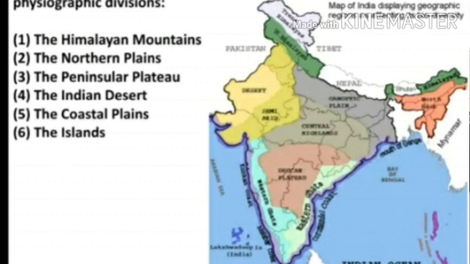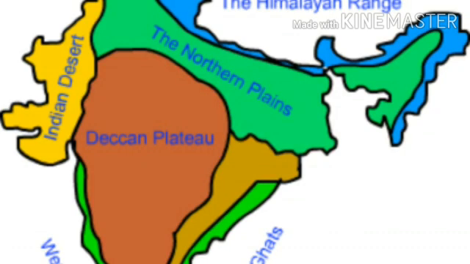There are 6 different forms: the Himalayan mountains, the northern plains, the peninsular plateau, the Indian desert, the coastal plains, and the islands. We have to go through these points gradually, point-wise, one by one. These 6 points are very important.